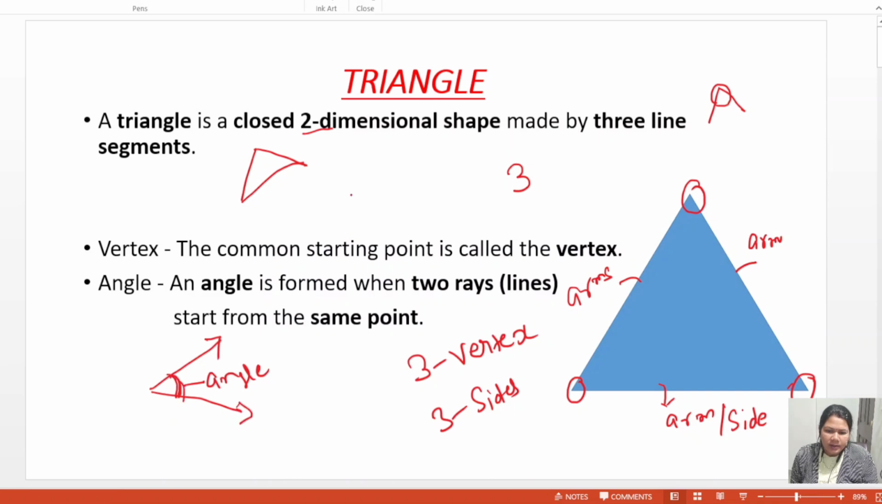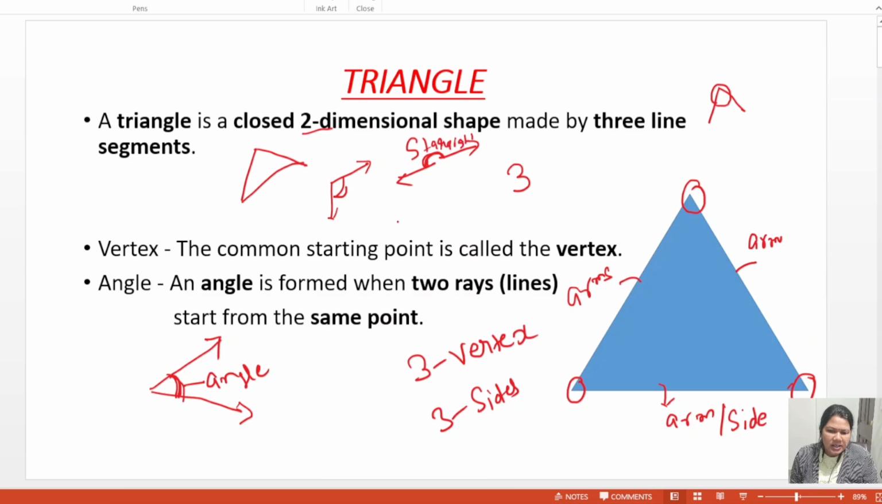Here one ray and this is a second ray. And if rays join in any direction, this is called an angle. On this side, this is also an angle, where this and this join. This is also an angle. And each and every type of angle has a different name. This is called a straight angle.